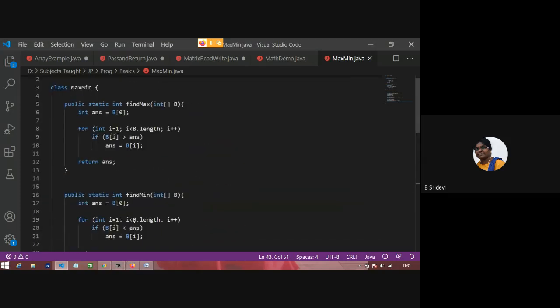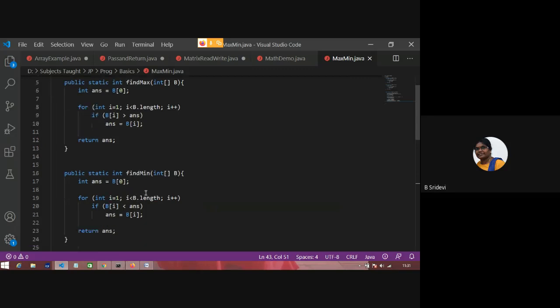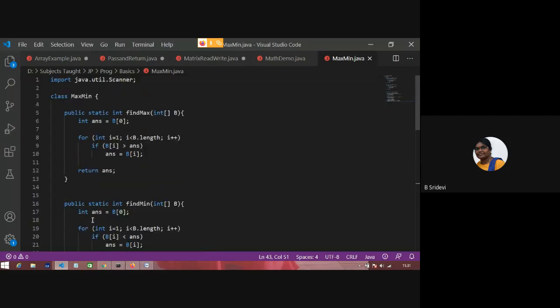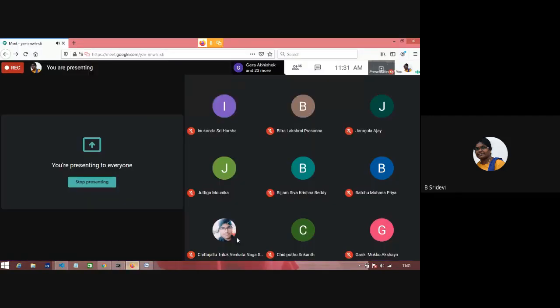So like this, you can write linear search also. If you remember linear search, I would have written the linear search program here. Is it clear? Finding maximum and minimum. Is it clear? Is it clear?